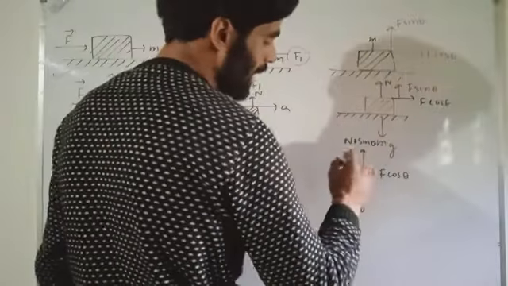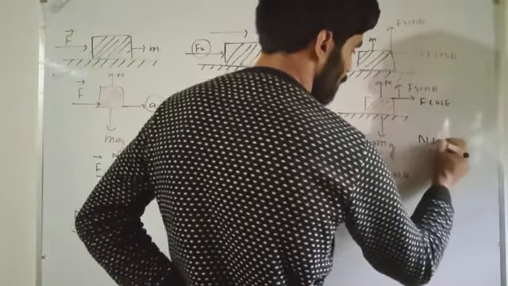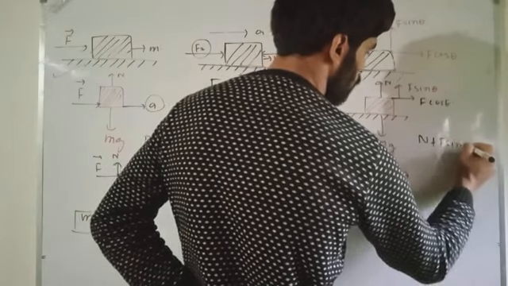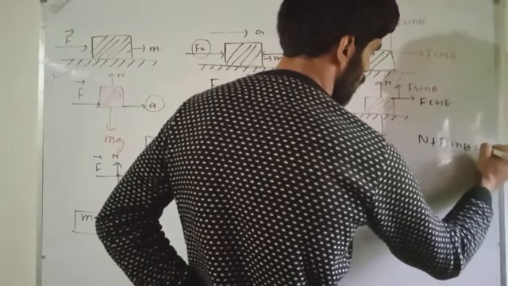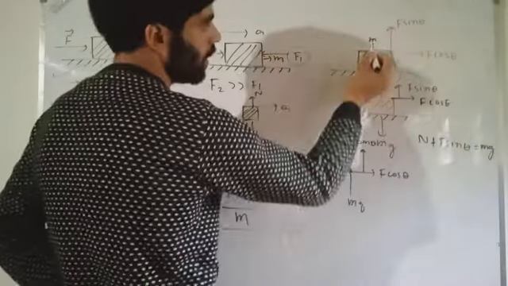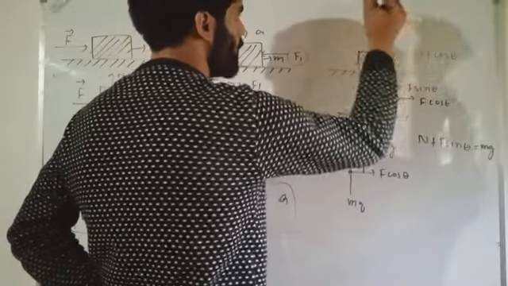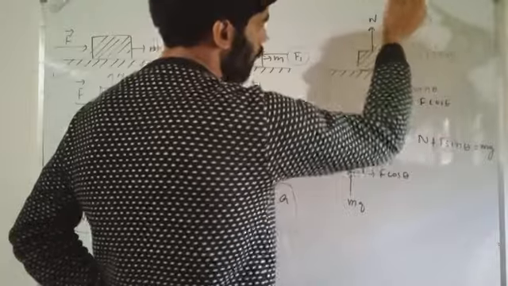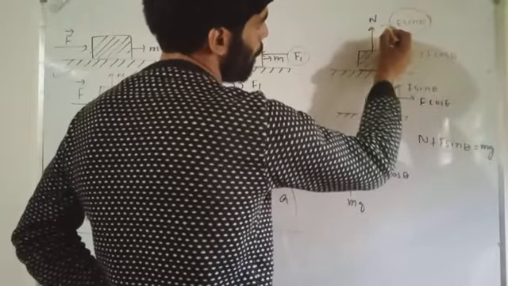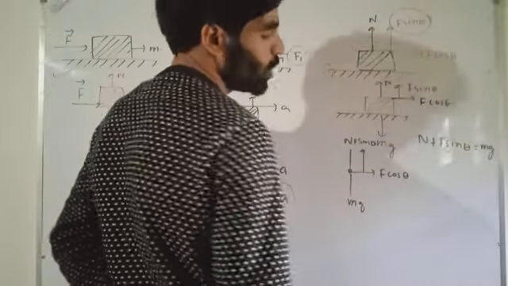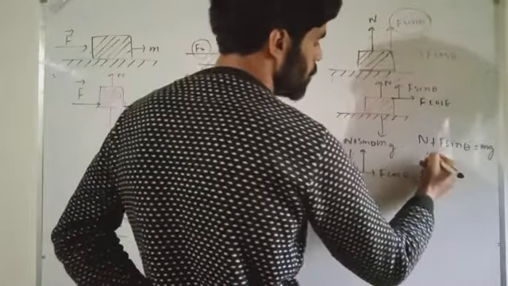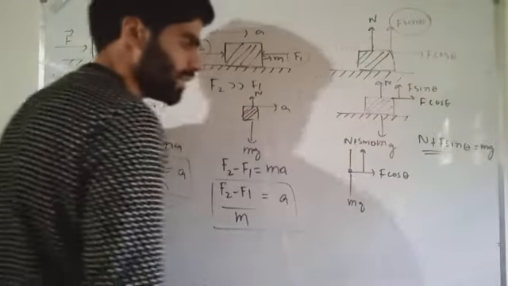It indicates that N plus F sine theta is equal to mg. The normal reaction is in the upward direction, and F sine theta is also in the upward direction. So N plus F sine theta should be equal to mg. They are equal to each other and cancel out each other.